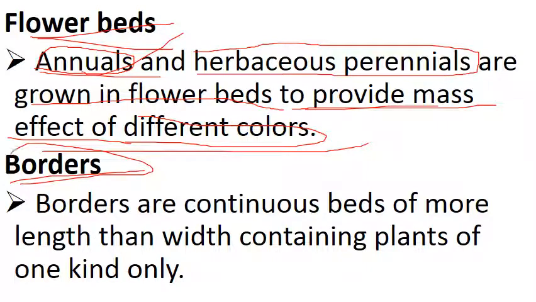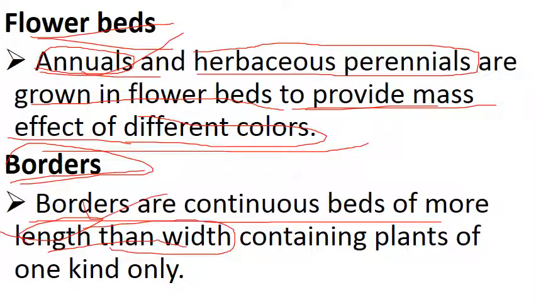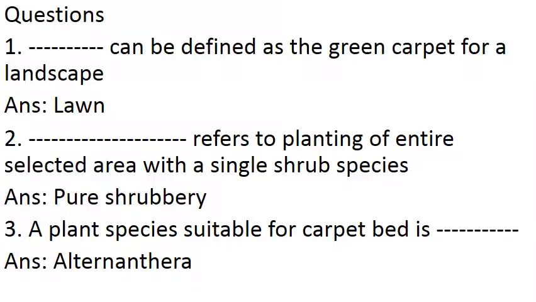In case of border, no different colors, having a single kind of plant. Borders are continuous beds of more length than width. Means length is more, width is small, as it is a border. Containing plants of one kind only. Remember, one kind only. Then finally comes our MCQ section.